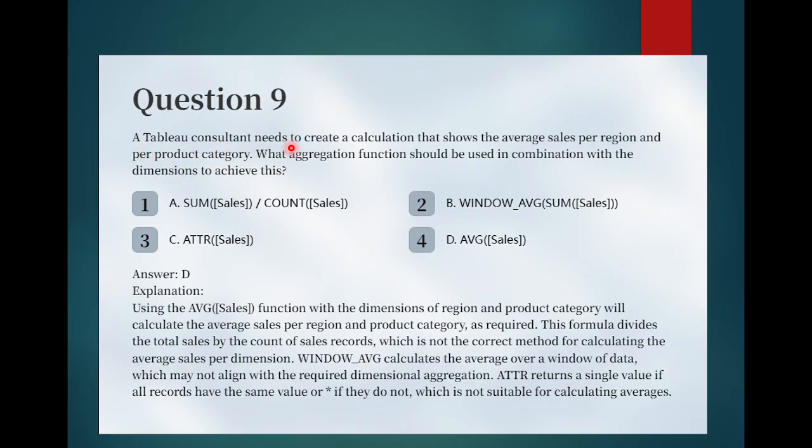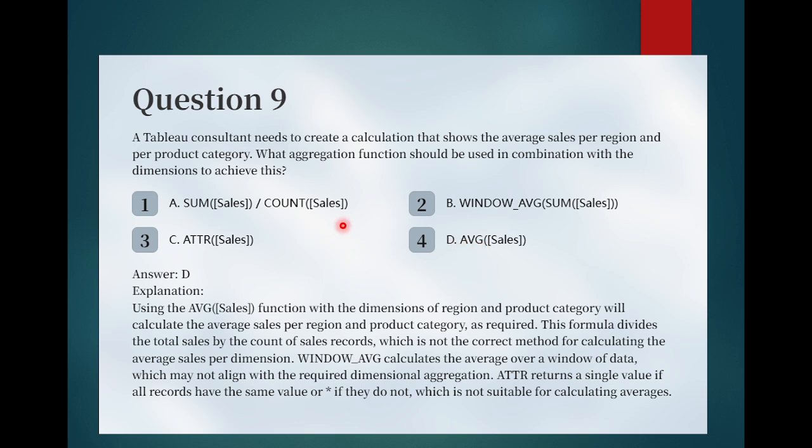A Tableau consultant needs to create a calculation that shows the average sales per region and per product category. What aggregation function should be used in combination with the dimensions to achieve this? Here option D is correct. If you use average of sales, this will calculate the average of sales per region and product category as required,